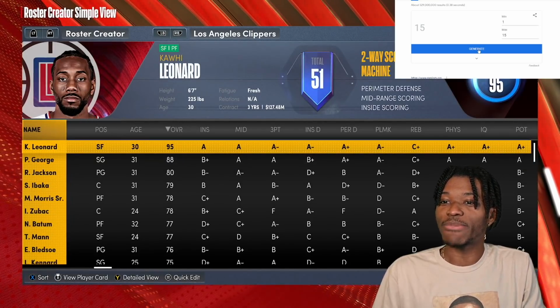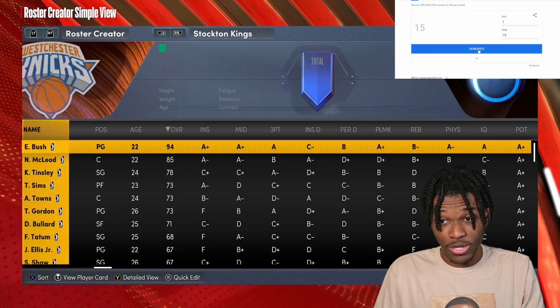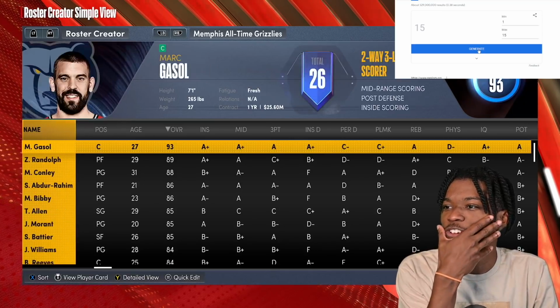Tough. Next team is the Clippers. Now, the Clippers are one of those teams that don't have a ton of history. So this should be very interesting. I don't even know who would be on an all-time Clippers team. So let's figure out what the Clippers got.